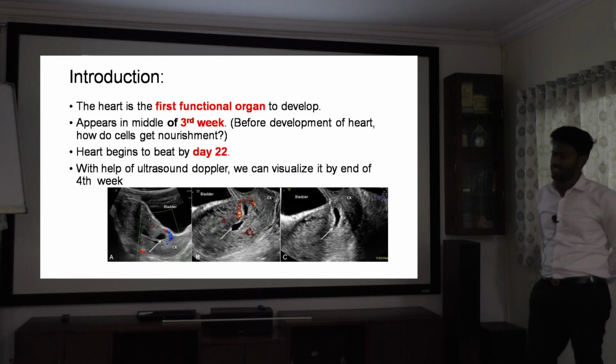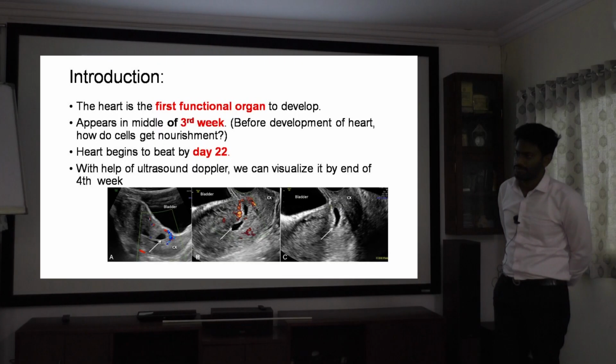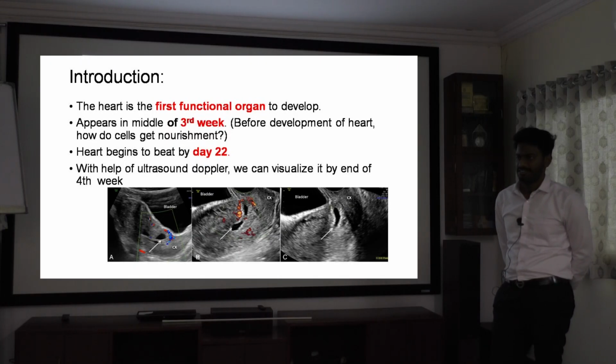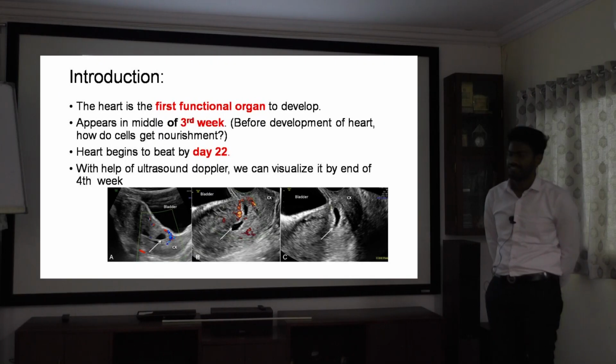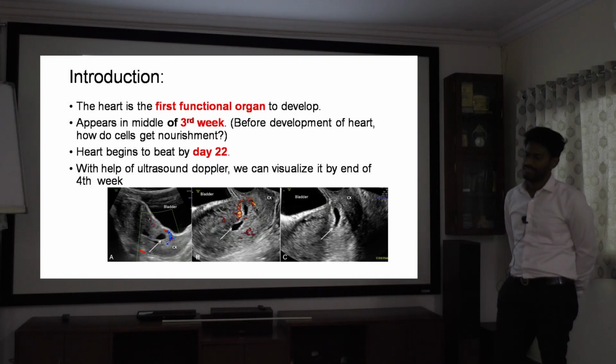Before the third week, how do the cells get nourishment? Can anyone guess? Before fertilization, it is by the cytoplasm of the ovum. Yes, by the zona pellucida. Next, by the blastocyst in the uterine cavity. Then after implantation, by the endometrial stroma. Then by uteroplacental circulation, primitive syncytiotrophoblast lacunae, and through uteroplacental circulation by primary villi. This is the main part of nourishment. But there are additional ways of nourishment apart from these.